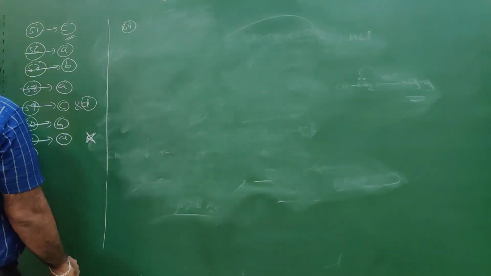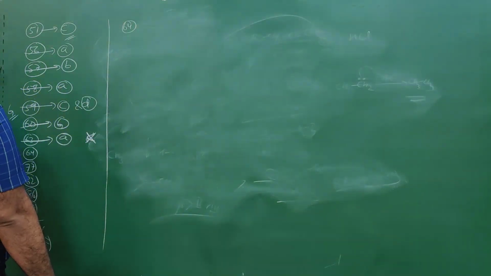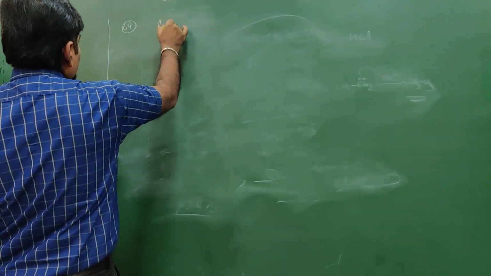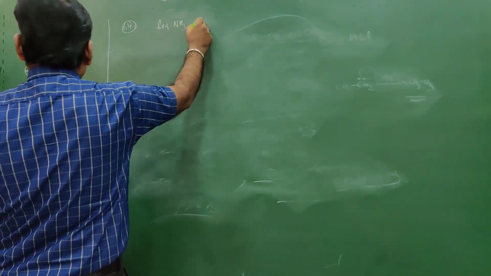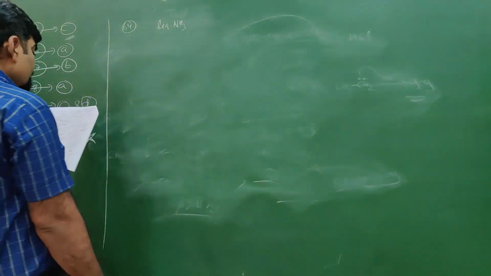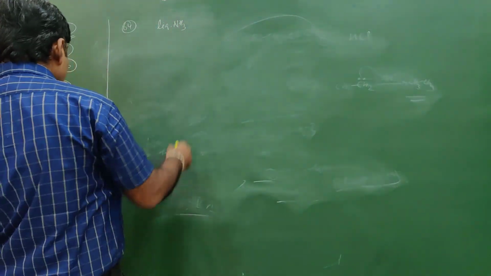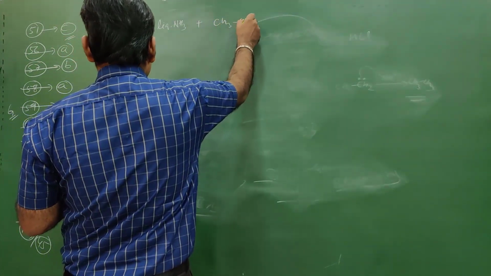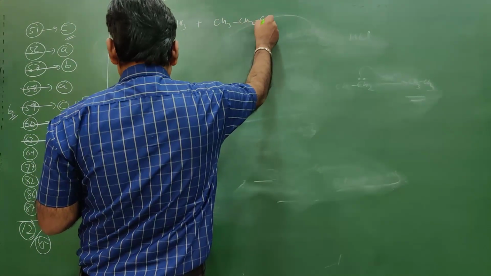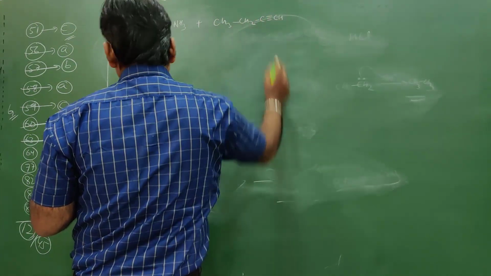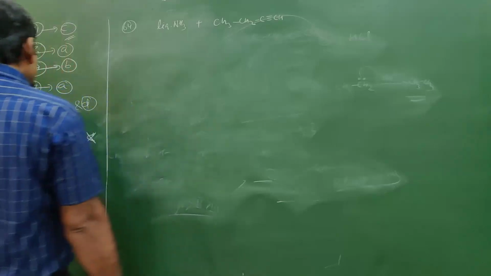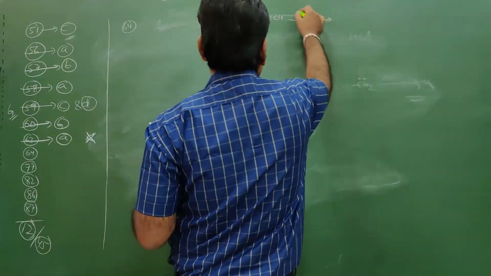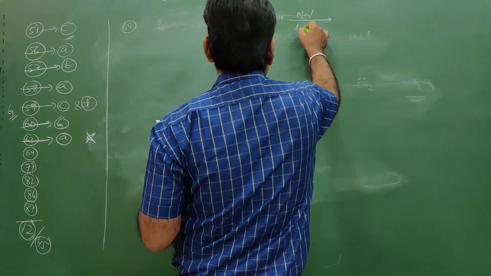64. The hydrocarbon which can react with sodium in liquid ammonia is... So liquid ammonia is what? Liquid ammonia will act as a base, and we see where the acidic proton is. In the third case there is an acidic proton when it reacts with CH3CH2C≡CH. Sodium in liquid ammonia, sorry. Sodium in liquid ammonia is a simple case of Birch reduction.